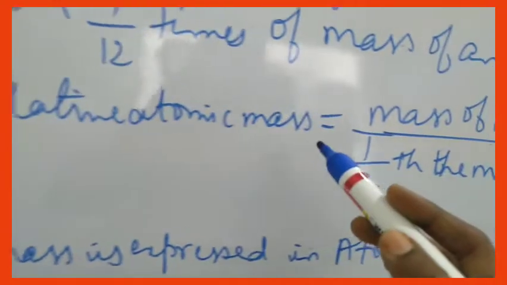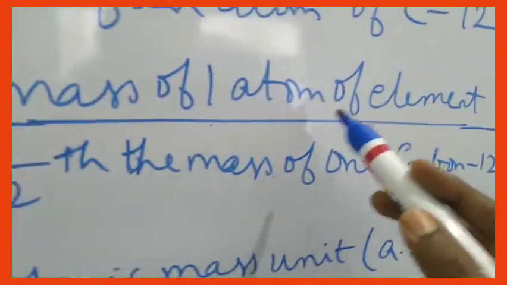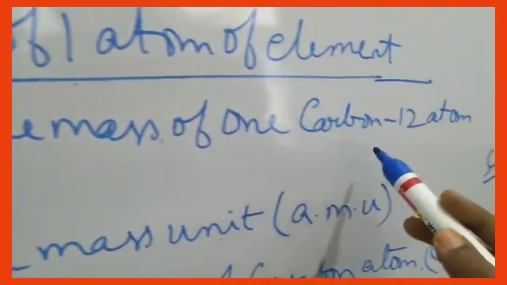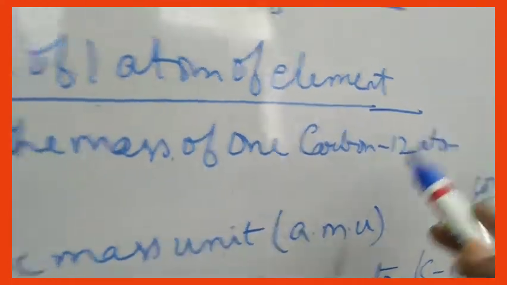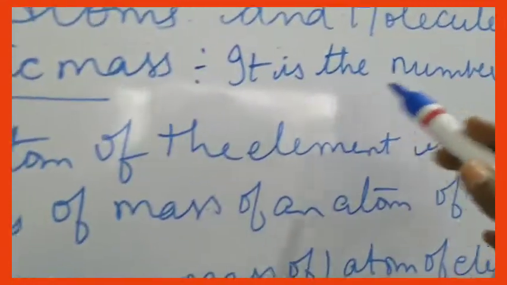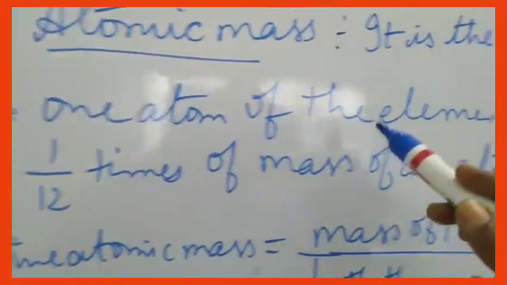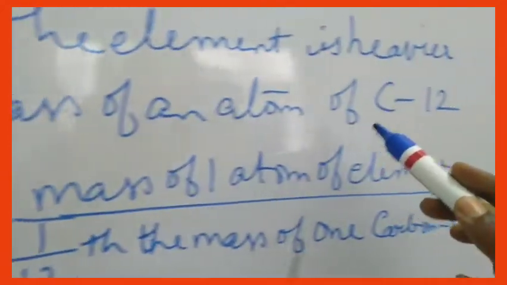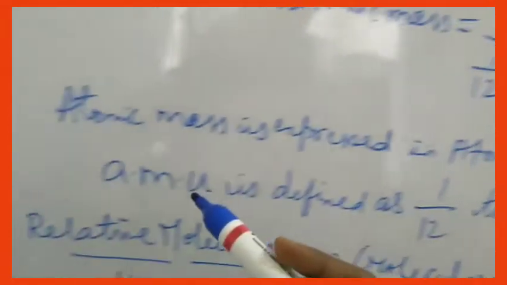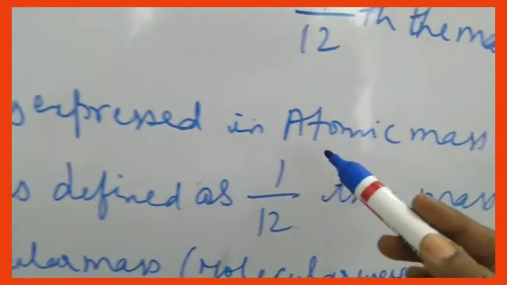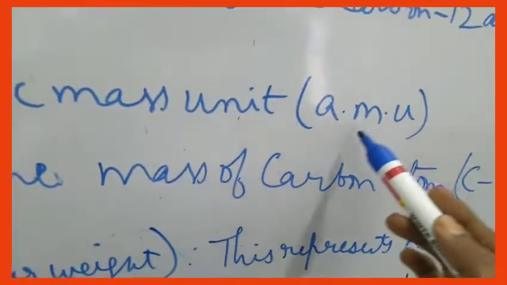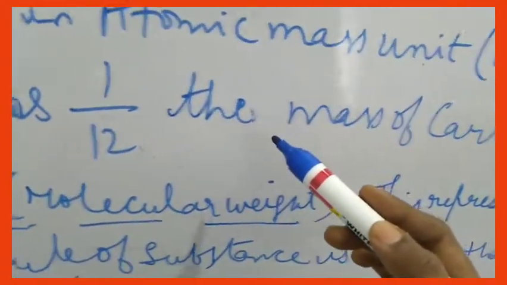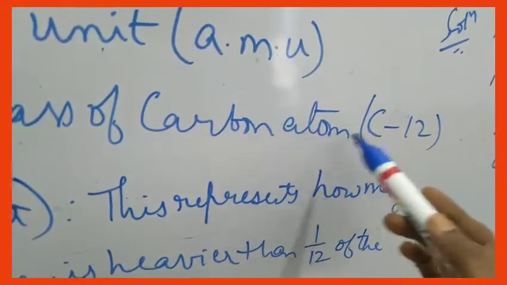So relative atomic mass has the formula: mass of one atom of the element divided by 1/12 the mass of one carbon 12, one C12 atom. So relative atomic mass is the number of times one atom of the element is heavier than 1/12 times the mass of an atom of C12. Atomic mass is generally expressed in atomic mass unit, AMU. AMU is defined as 1/12 the mass of a carbon 12 atom.